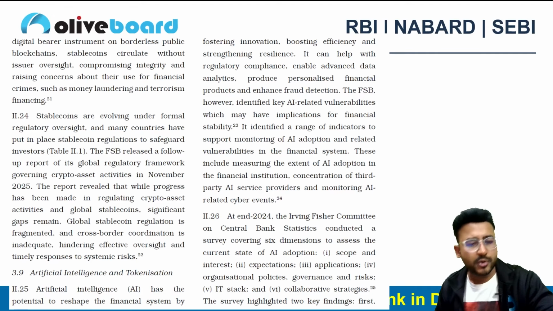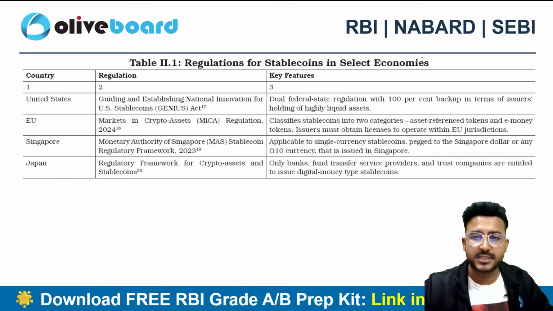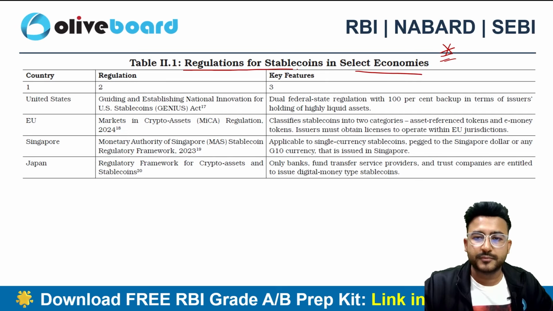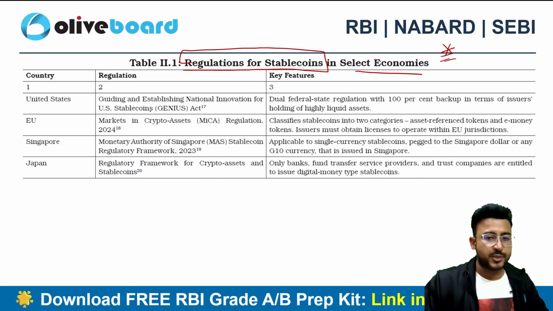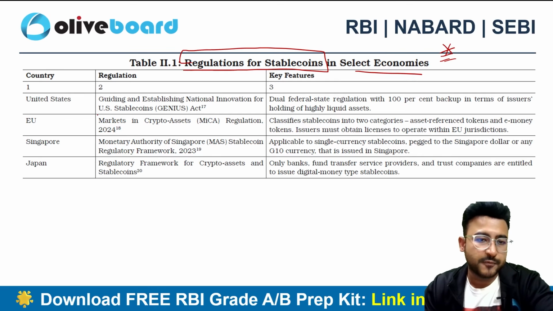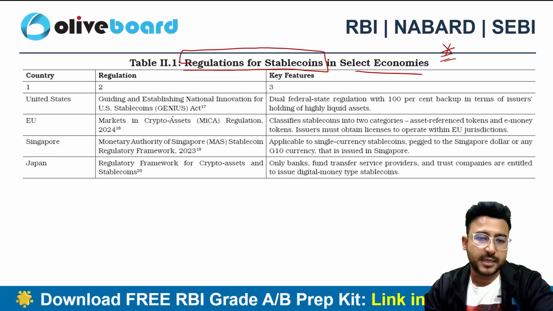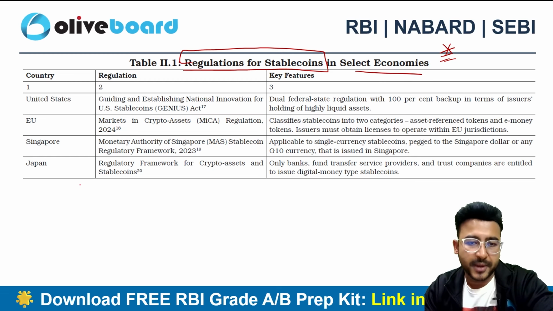So in order to counteract this, we can see that regulations for stable coin in select economies are already there. If I talk about the United States, we do have the Genius Act, right? Guiding and Establishing National Innovation for US Stablecoins Act. If I talk about the European Union, Markets in Crypto-Assets regulation, MiCA, Singapore, Japan, right?